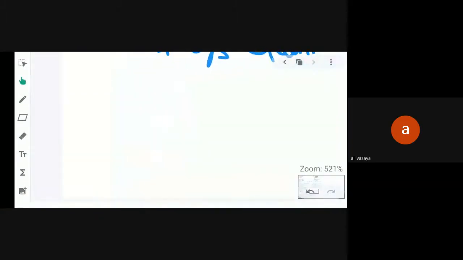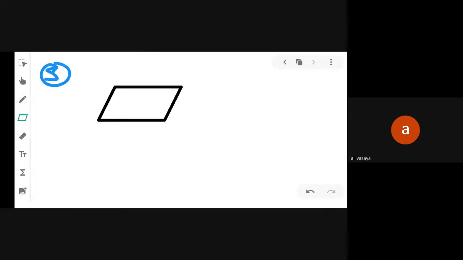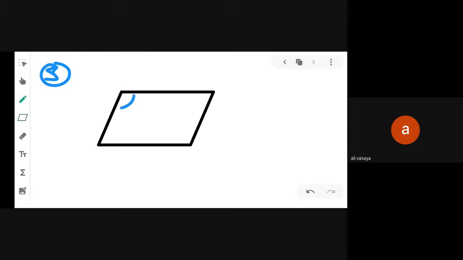The ratio of two adjacent angles is given as 3:2.